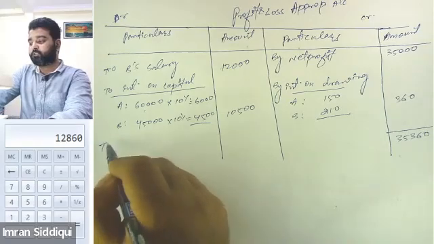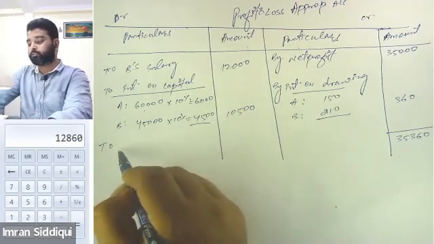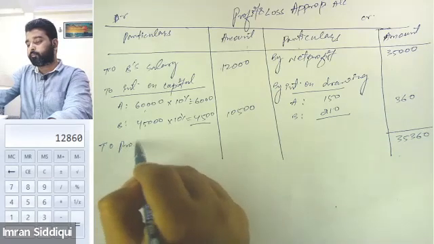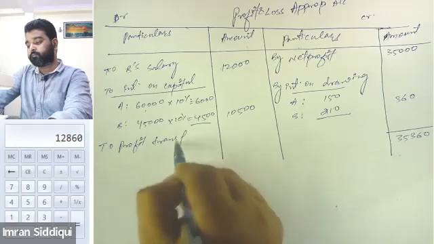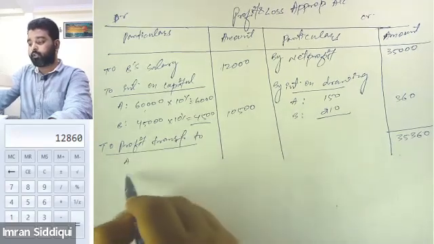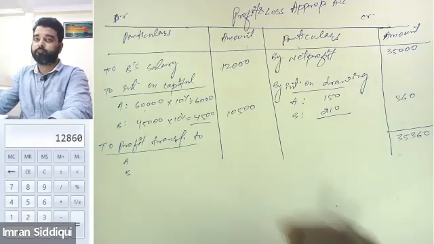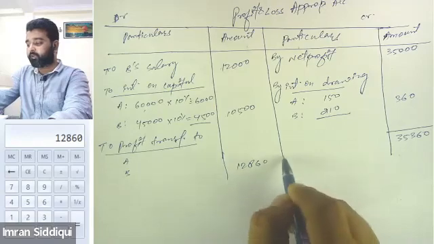This is the remaining profit that will be divided among the partners. So, to profit transferred to A and B. Profit is 12,860 and this will be divided among the partners.